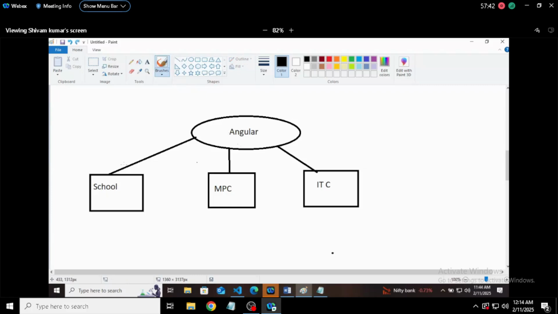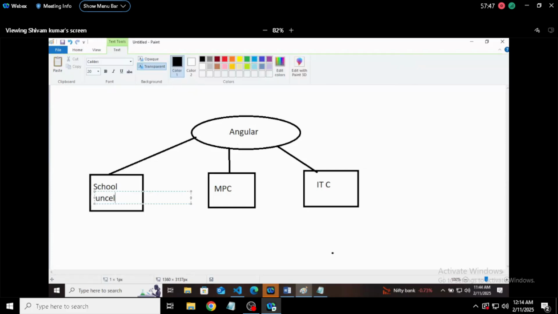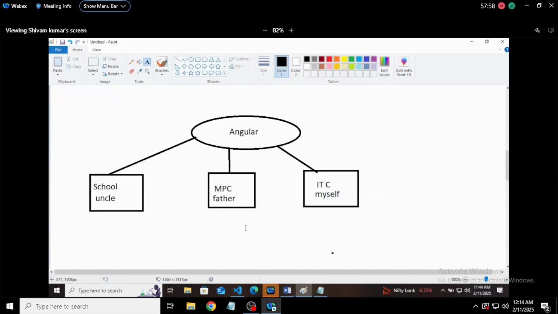Let me give an example. Here I will say uncle, here I will say father, and for this IT company, I will say myself. Now, who will be our Angular? So our Angular is my grandfather.